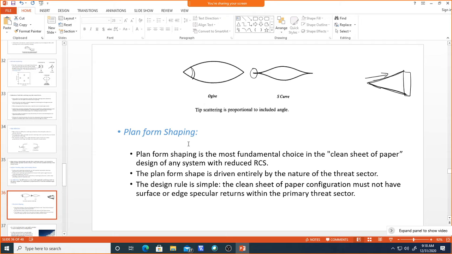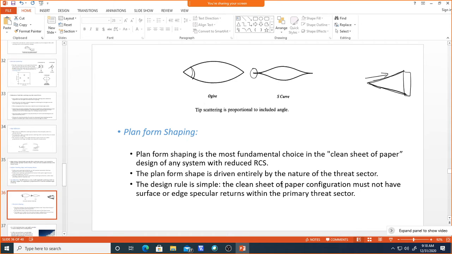So in the clean sheet of paper, whatever shaping materials you use, if you use the clean sheet of paper to design as a shaping material, then it will reduce the RCS in an effective way. Because this clean sheet of paper which we use will not have any of the other losses which are there in this sheet of paper. So whatever design we do, it will reduce the RCS in an effective way.